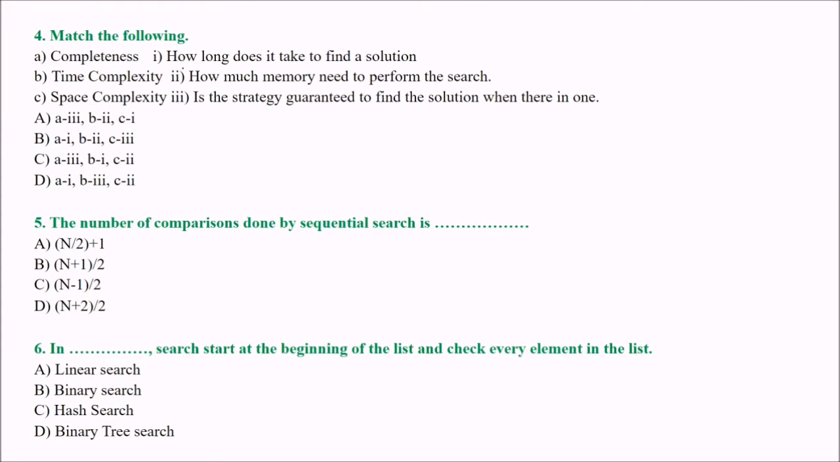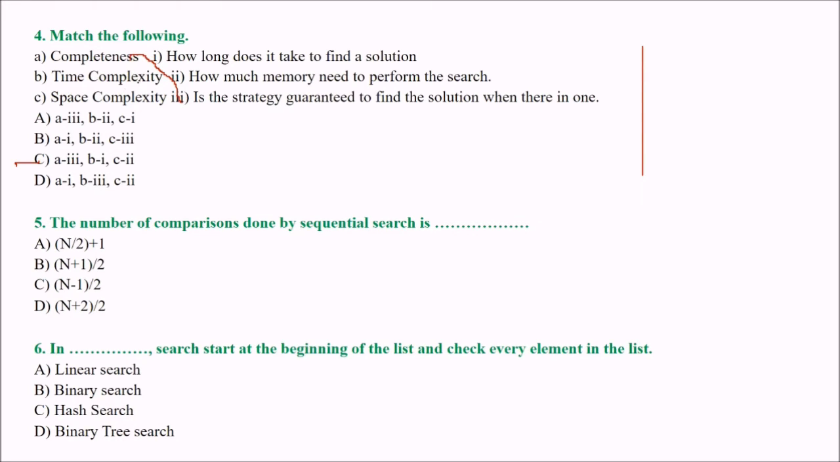Match the following. Completeness with what? Time complexity, space complexity. What will be the answer? Please read them very carefully. Try to match them. The answer at first glimpse seems to be C, the third option. So let us see. First, the completeness. It is the strategy guaranteed to find the solution when there is one. So this is completeness. This is correct.